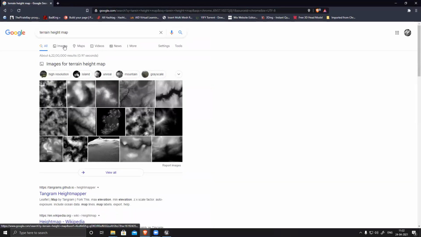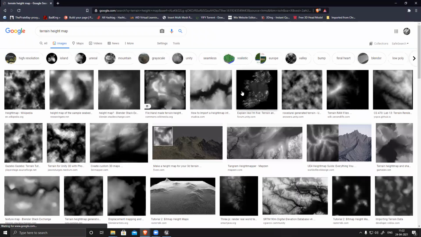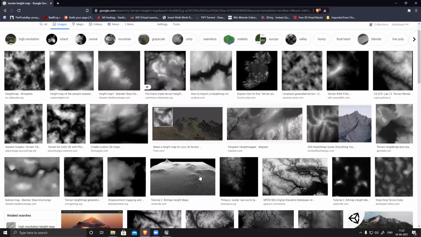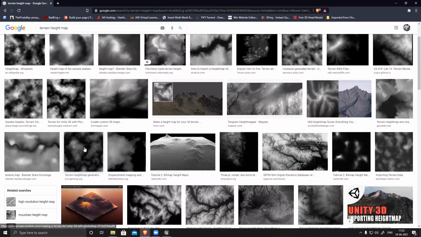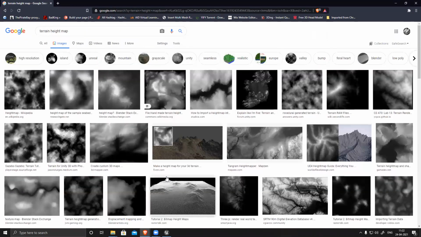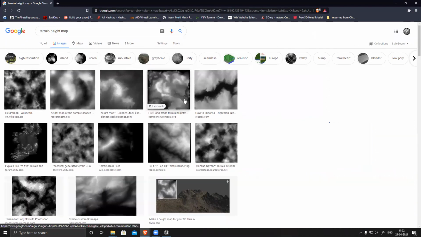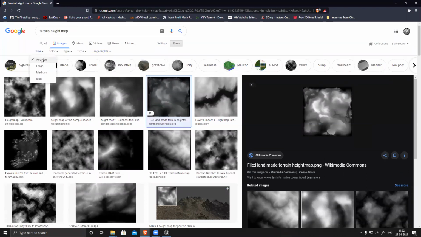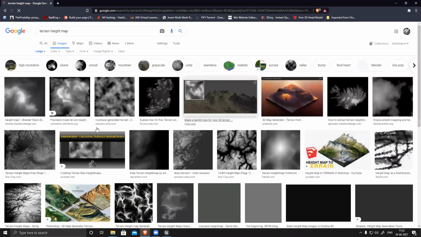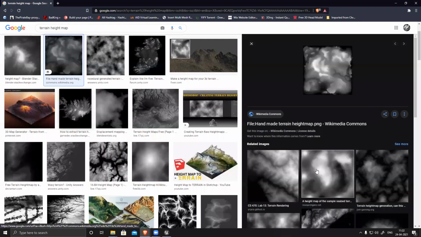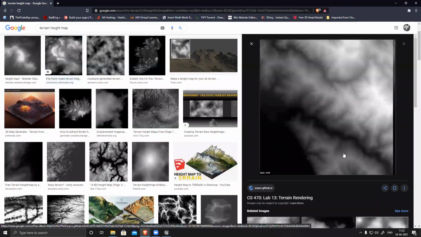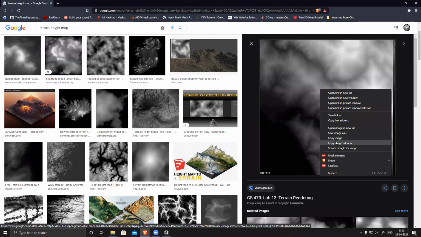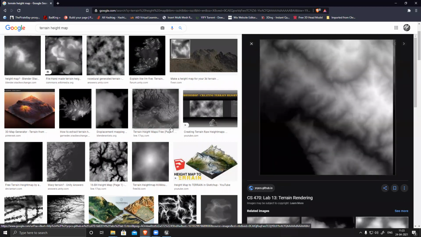I just googled terrain height map images, and whichever you like. Or if you want to modify, you can create a black and white map also. This looks kind of nice. It's very small, large. Okay, save.